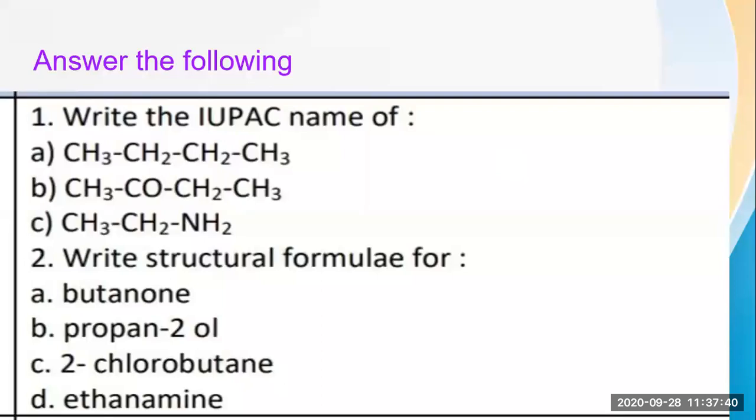Okay. Then write the structural formulas for butanol, propan-2-ol, 2-chlorobutane and ethanamine. This will be the homework for you. If you do not get it, then in the next lecture we will discuss it. I hope you have understood. So go on revising the chapter. If you get any doubts or difficulty, you can ask in the next session. Thank you, ma'am. Students, go through the chapter, practice the structures and the molecular formulas at home. If you still have any doubts, we can clear them.